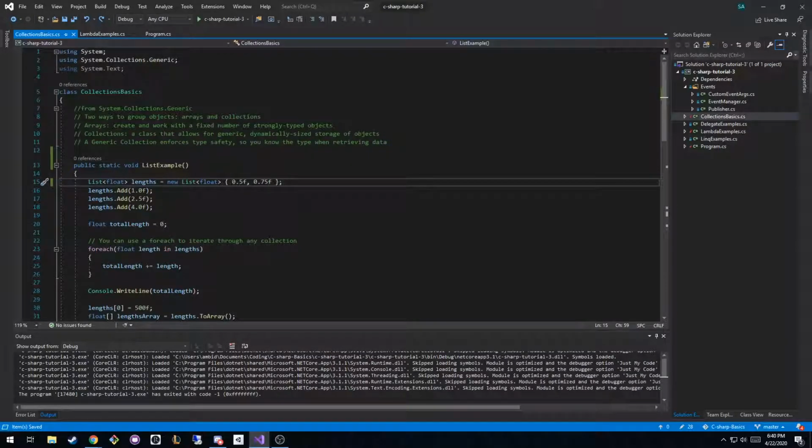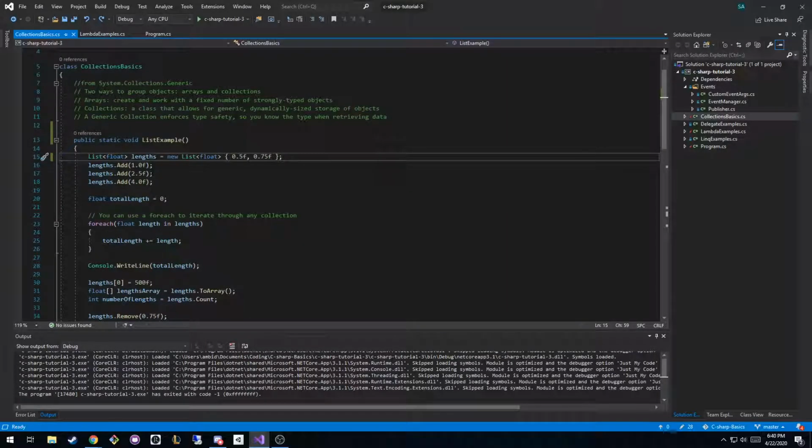Okay, so the beauty about collections, they're generic. You can have as many objects as you want in there, and you can change the size of it whenever, and they're type safe. So let's go through some examples of what lists can do. So this would be an example of creating a list. This initializes the list having these two objects already in it, whereas I could just create it like a normal class, and it wouldn't have anything inside of it. And then once I add things to it, now it would have something inside of it, right?